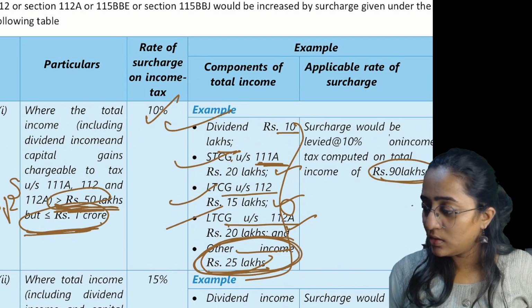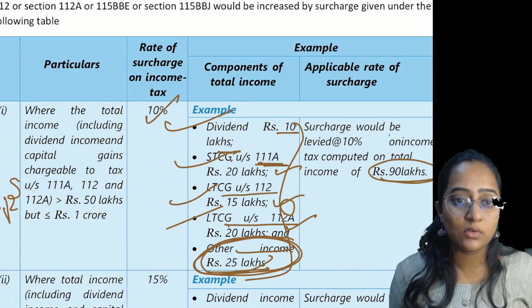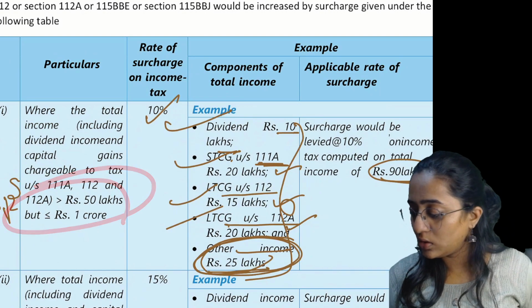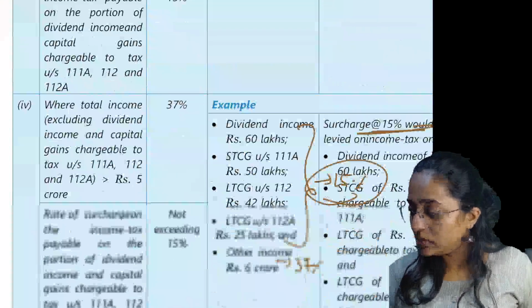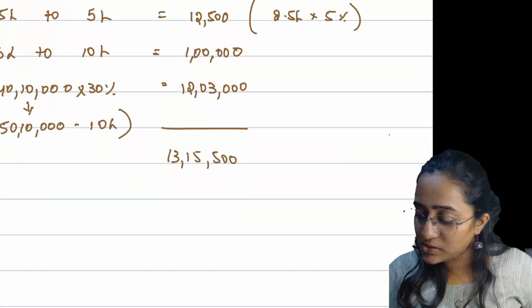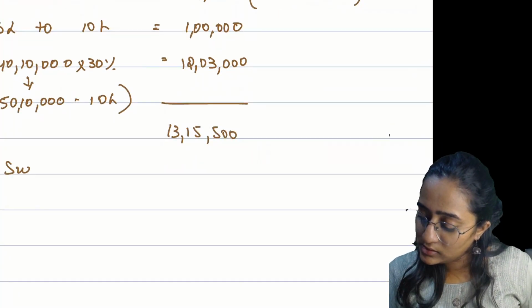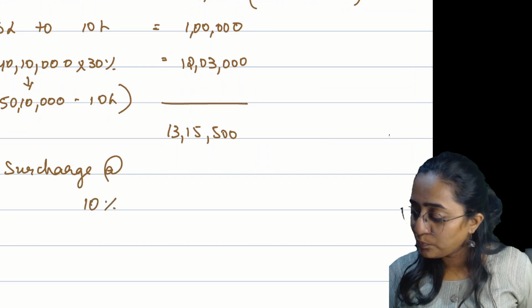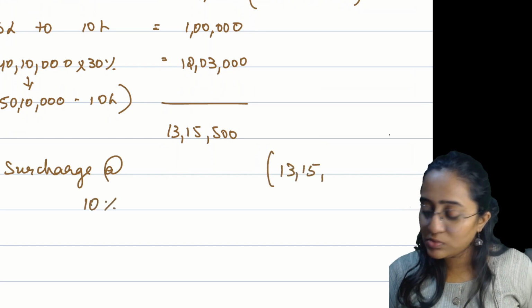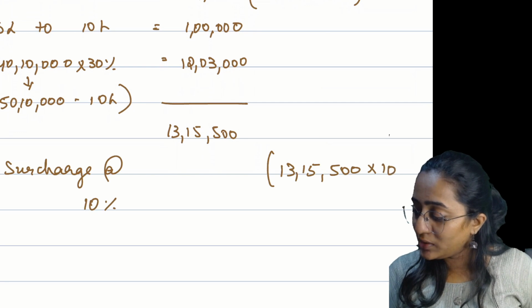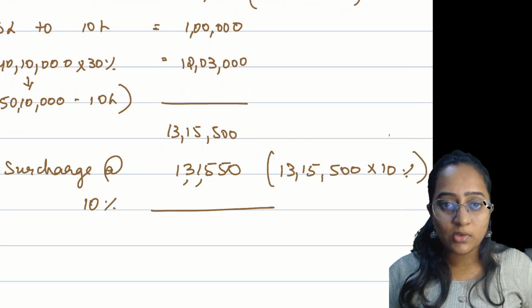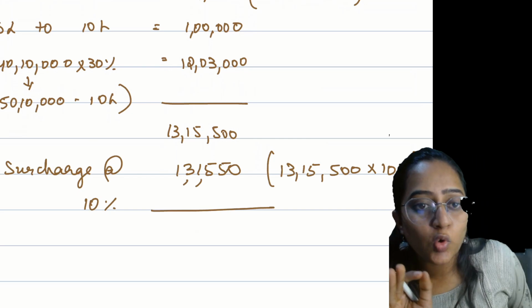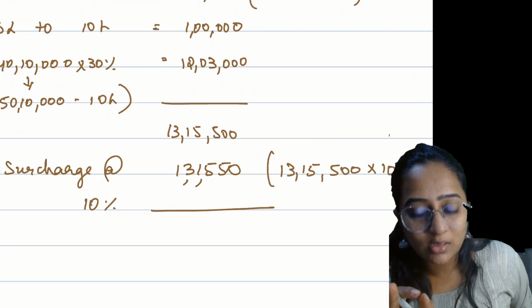So can I say surcharge applicable is at the rate of 10%, on 13 lakh 15,500 into 10%? How much will you get? 131,550. Correct?